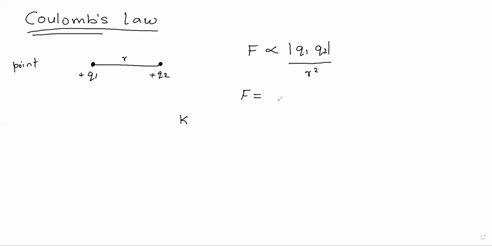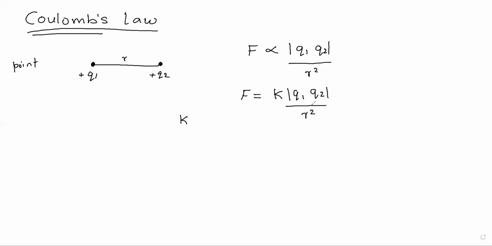So what happens? F is equal to K, the proportionality constant, times the product of the magnitudes of the charges, q1 and q2, divided by r squared.